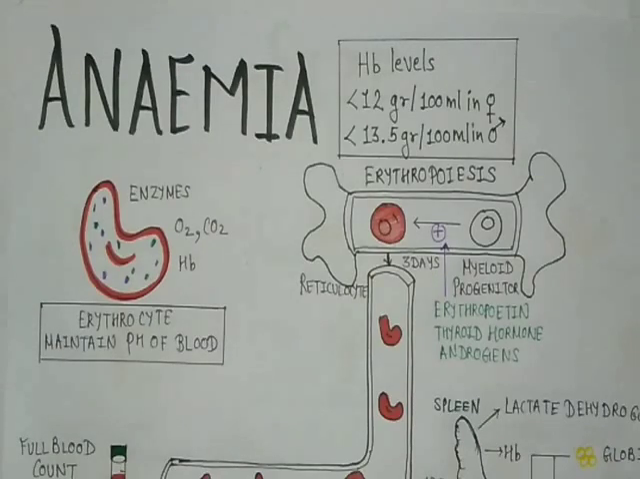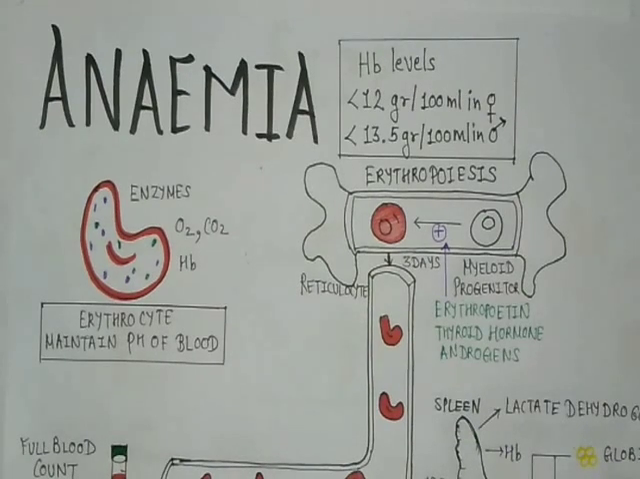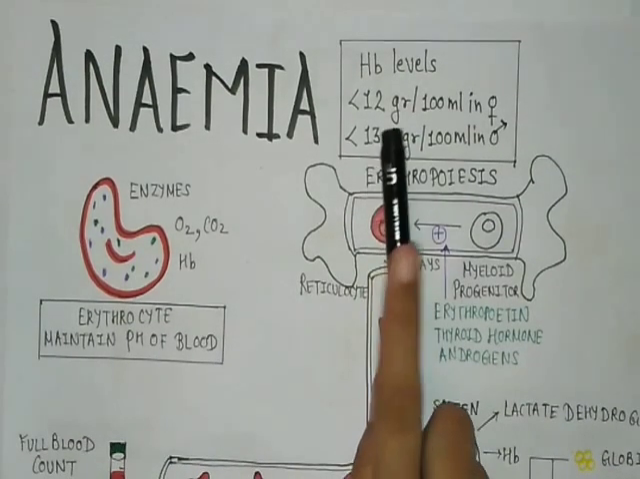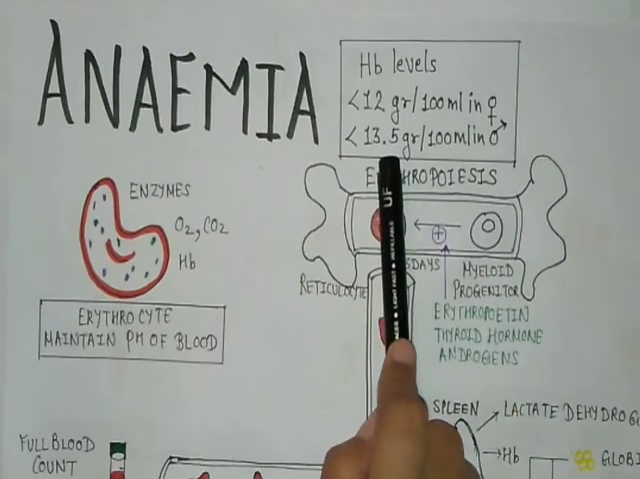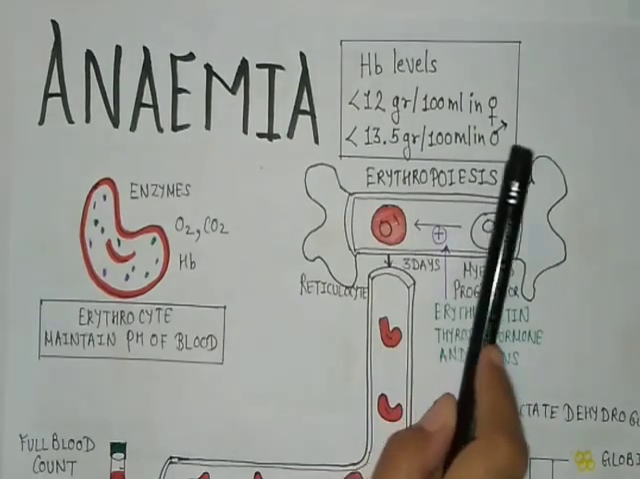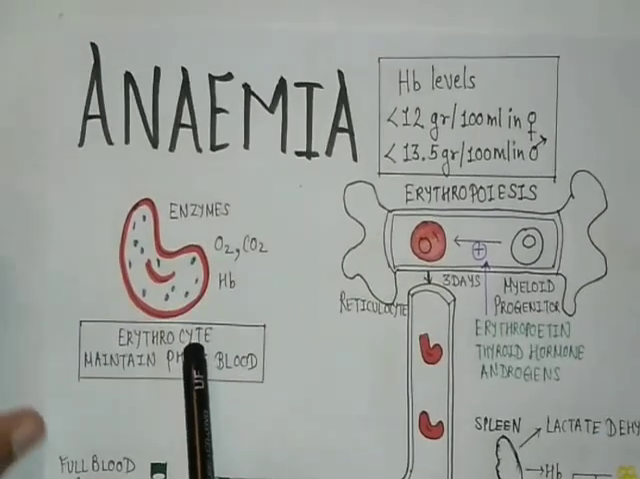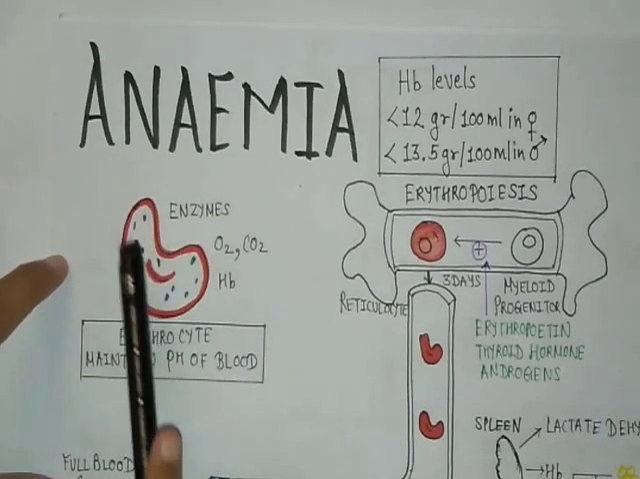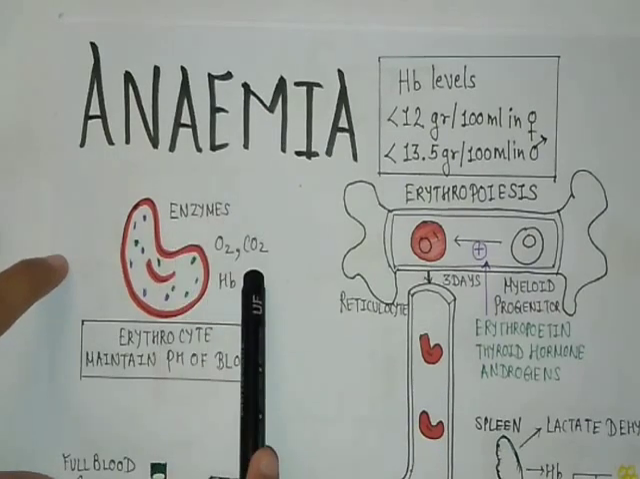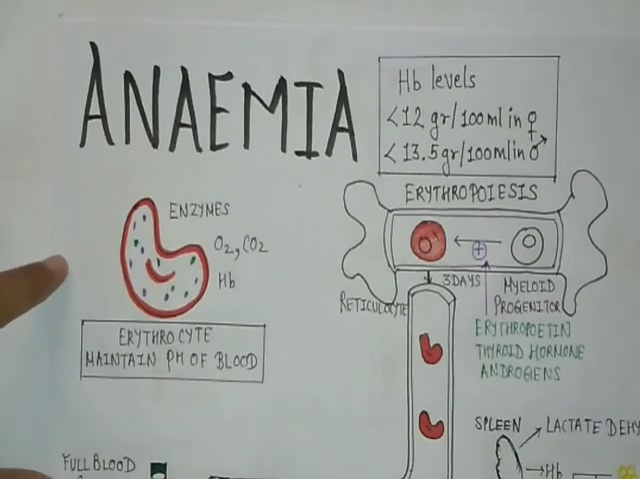Anemia is generally considered as low hemoglobin concentration or low hematocrit. But the specific definition of anemia lies here. That is, when the hemoglobin level goes below 12 gram per 100 ml in females and below 13.5 gram per 100 ml in males. As we all know, hemoglobin is present in the RBCs, also known as erythrocytes, which contain various enzymes, O2, CO2, and also maintain the pH of the blood.